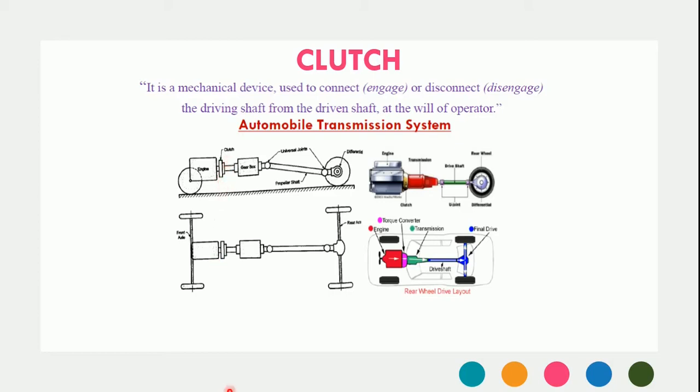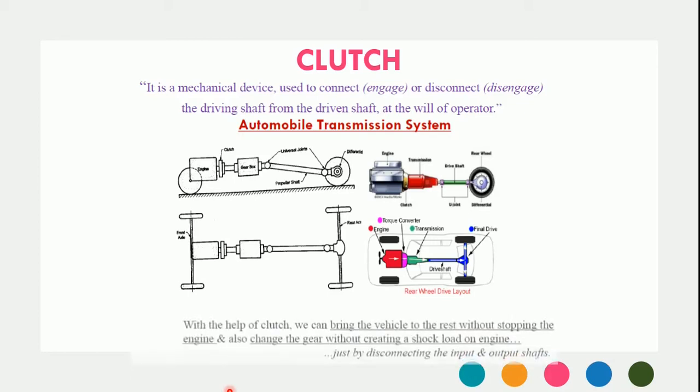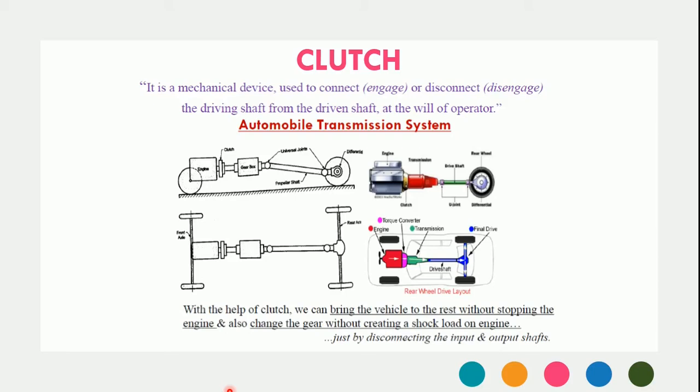Now apart from this transmission of power from engine to gearbox, what is the key role of the clutch? Here we have its function. By means of the clutch, we can bring our vehicle to rest without stopping the engine. And the clutch can also let us change a gear without creating a shock load on the engine. So with these two important functions, you have a clutch in your automobile. Let's further move with its brief classification.